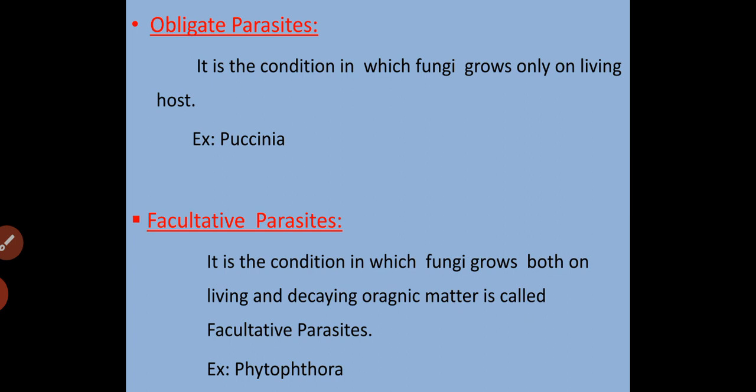Example, Phytophthora. The difference between the obligate parasite and the facultative parasite is that an obligate parasite is the condition in which the fungi are present only on the living host. Example is Puccinia. Whereas a facultative parasite is the condition where fungi may grow both on living as well as on dead and decaying organic matter. Such a condition is called a facultative parasite. Example, Phytophthora.